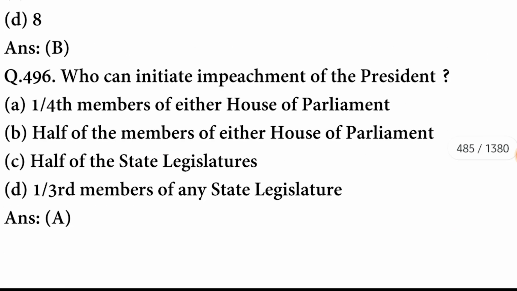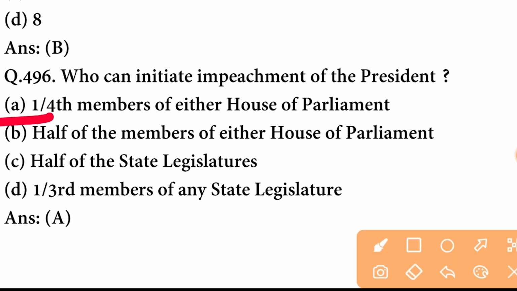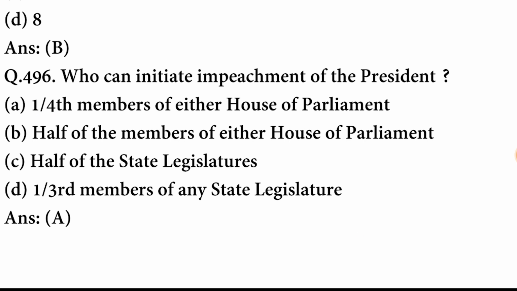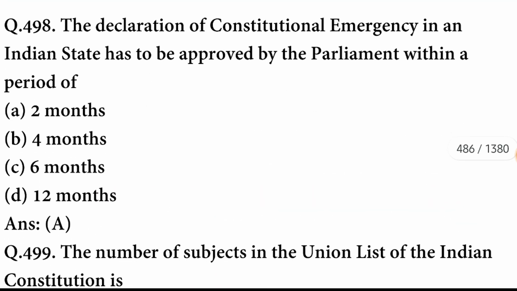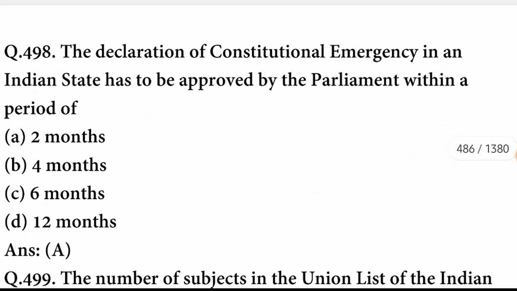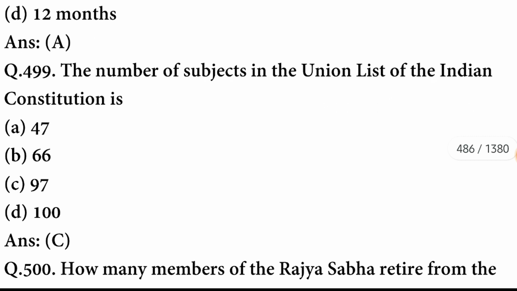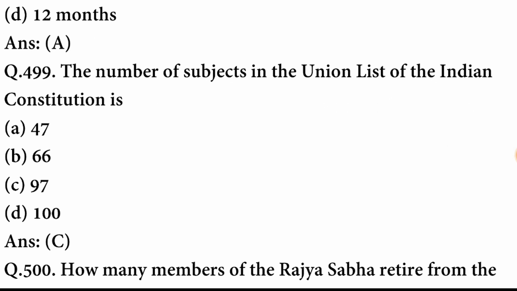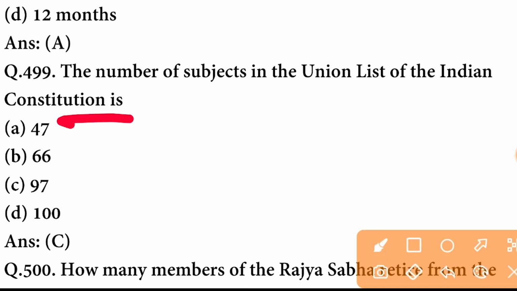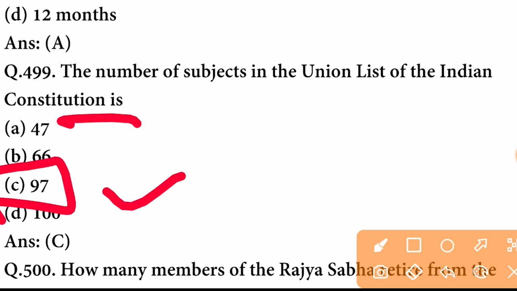B option is correct. Who can initiate impeachment of the president? It can be 1/4 members of either house of parliament. A option is correct. The declaration of constitutional emergency in a state has to be approved by the parliament within a period of 2 months. A option is correct. The number of subjects in the union list of the Indian constitution is 97.